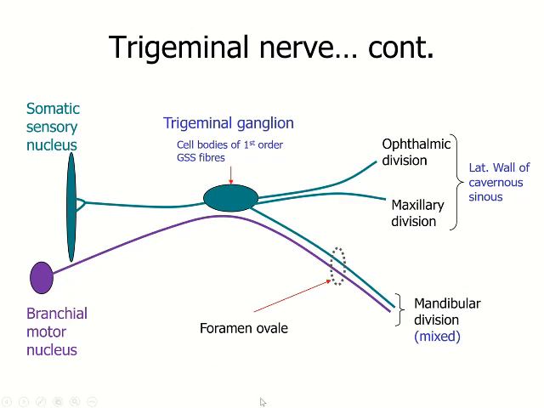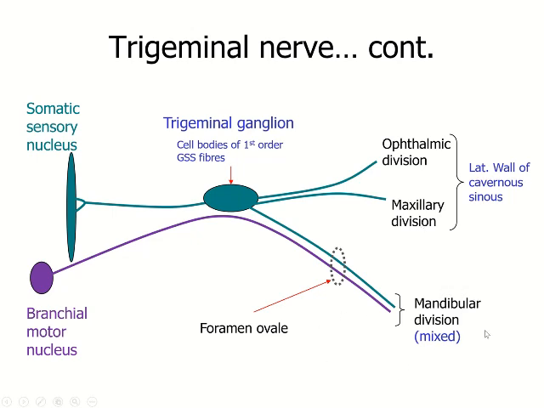Now you already know the trigeminal nerve has three divisions: the ophthalmic division, the maxillary division, and the mandibular division. Now if you look at the arrangement of the functional components here, you can see the general somatic sensory component is found in all three divisions of the trigeminal nerve. But the branchial motor component is only found in the mandibular division of the trigeminal nerve. This is the reason we call the mandibular division of the trigeminal nerve the first branchial arch nerve, not the other two.